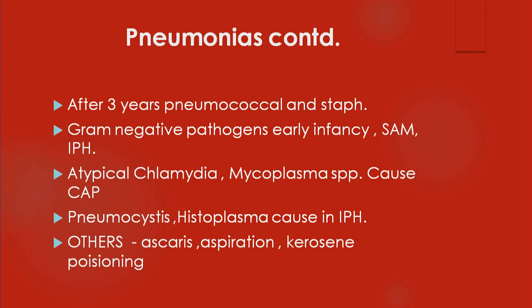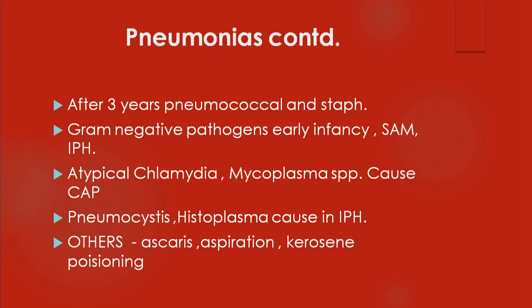Another is IPH. IPH means immunocompromised pediatric host. That means it is nothing but an immunocompromised child. Usually, the commonest cause of immunocompromise in children is acquired, usually due to HIV infection. Of course, HIV is now coming down, with fewer and fewer cases, and more children are being treated now, so they are given supportive care. Though it requires lifelong support, most of the time the number of cases of immunocompromised pediatric host due to HIV infection is dwindling now.